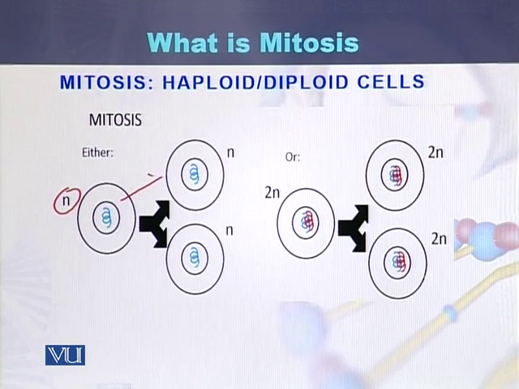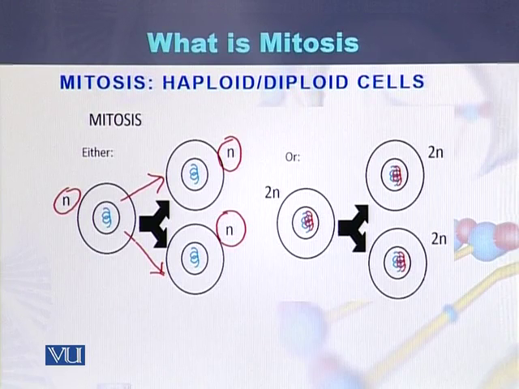That cell is converted into two daughter cells, and both daughter cells have a single copy of the DNA or of the chromosome. So mitosis can happen in haploid cells, where the parent cell is converted into two daughter cells.